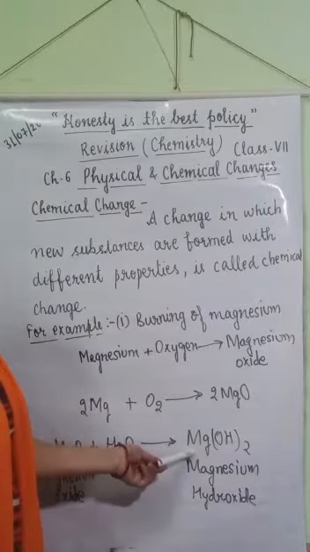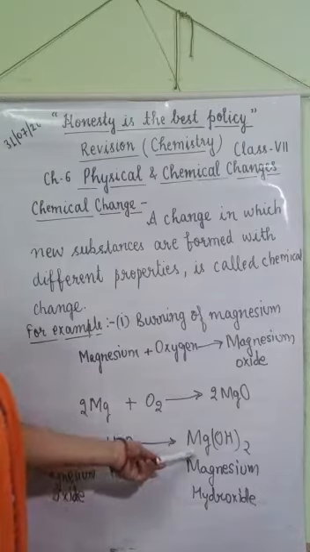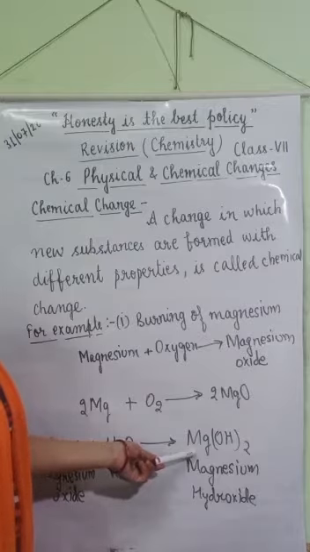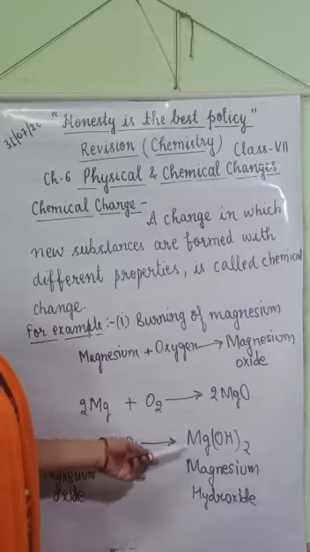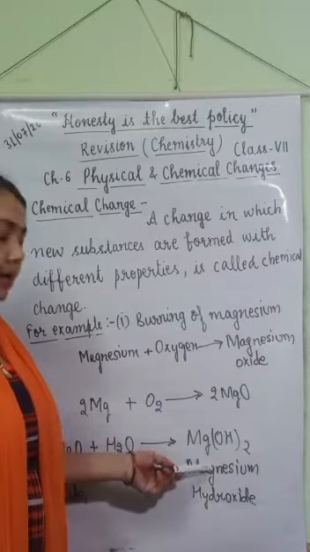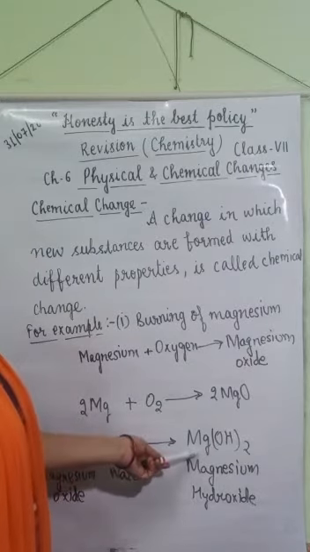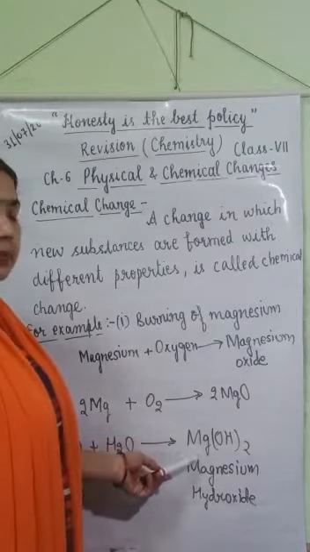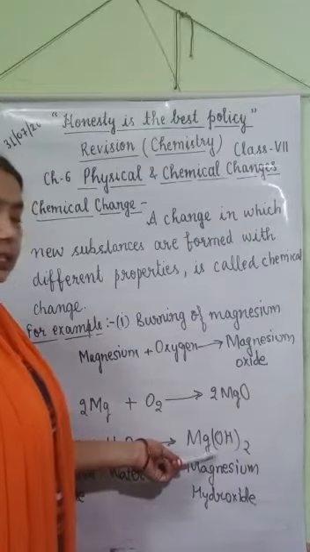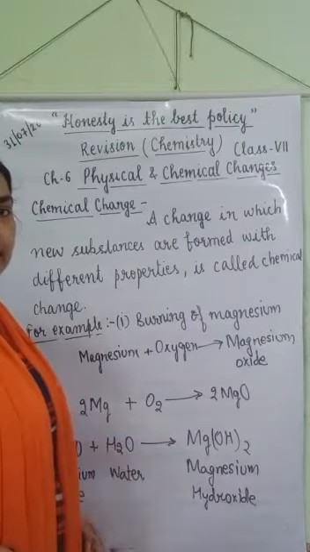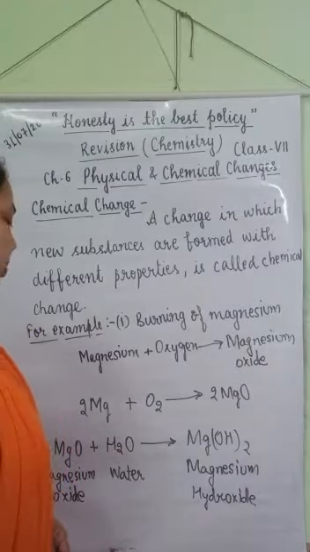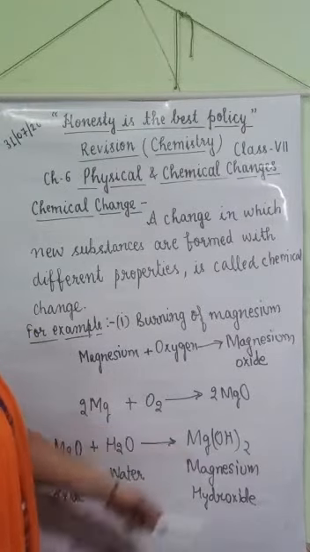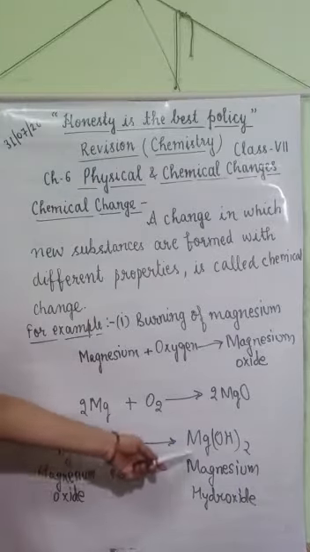Magnesium hydroxide is a basic substance. We can check it by using blue litmus paper or red litmus paper. When we dip blue litmus paper in the solution of magnesium hydroxide, there is no change in the color. But when we dip red litmus paper in the solution of magnesium hydroxide, the red color of litmus paper changes into blue color. So it shows that magnesium hydroxide is basic in nature. So this is also a chemical change.